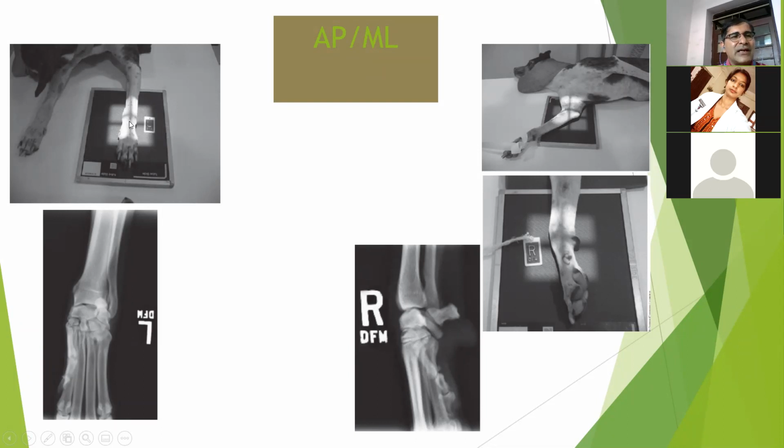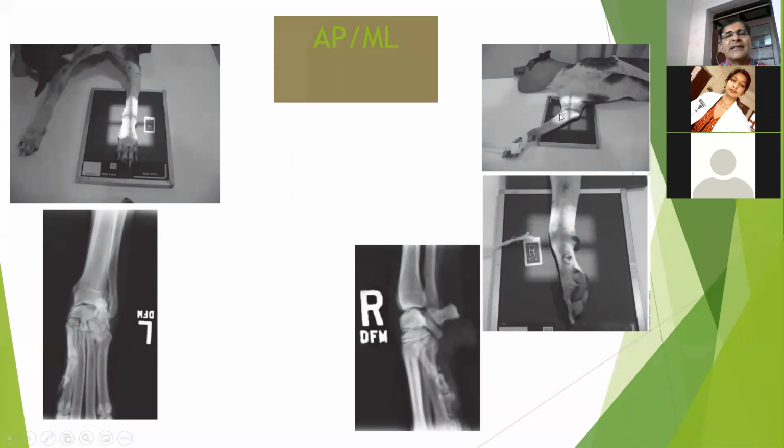So this one is an anteroposterior view, and if we want to take the X-ray below this carpal joint, then we write dorsopalmar view, and the position for taking this X-ray is like this. Okay, and if you take X-ray in craniocaudal or dorsopalmar view, you will get this type of X-ray. Here it is the radius bone, this one is the ulna, these are the carpals, these are the metacarpals.